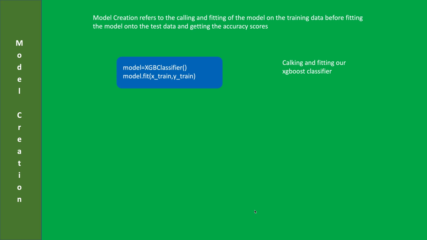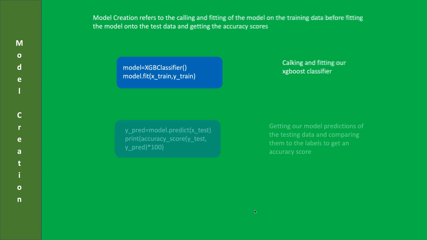and fit our model on our data. So model equals XGB classifier, and now we're just fitting our data on the training and testing sets. Then we will get the predictions, get the accuracy by comparing our predictions versus the actual values in the testing set, and multiply that by 100 since our value will come in decimals. So we want to see a clear value in terms of percentage.